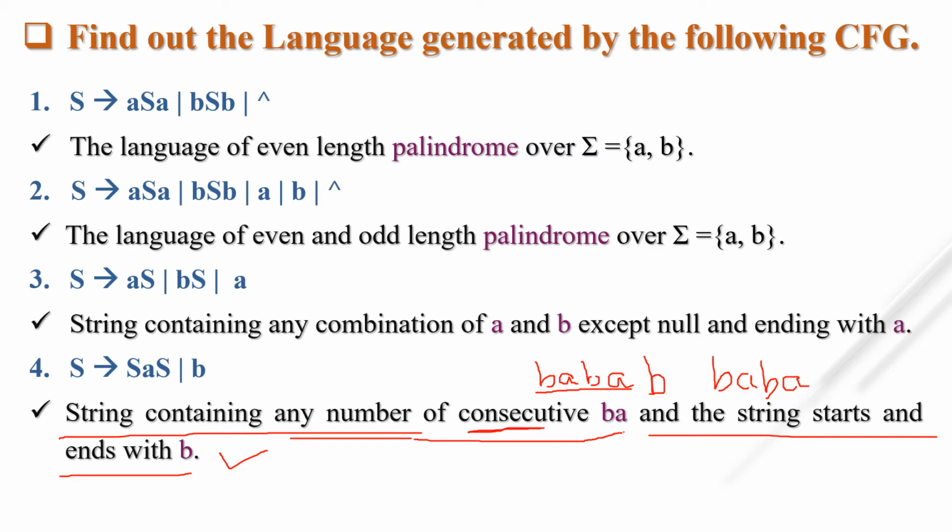This way you have to generate a language from a given CFG, that is, a context free grammar.